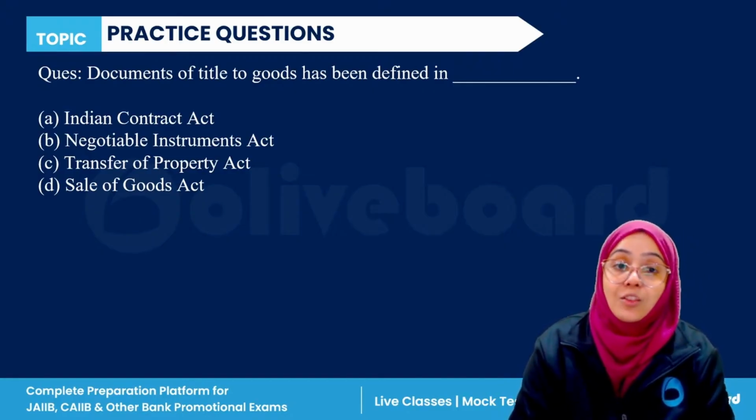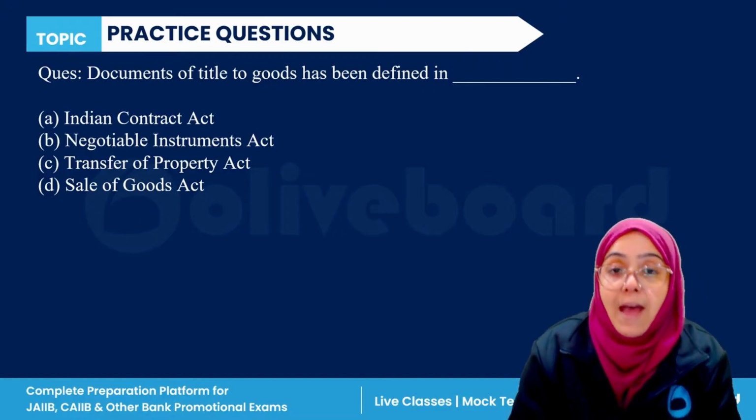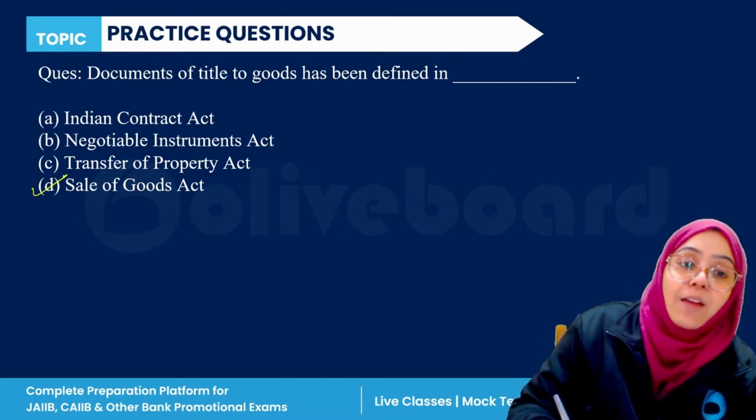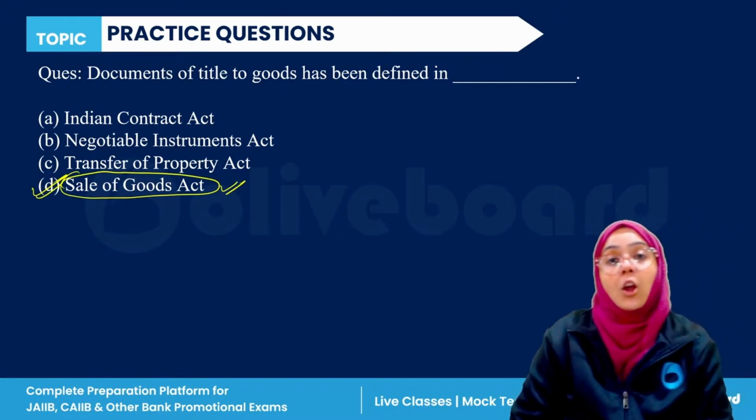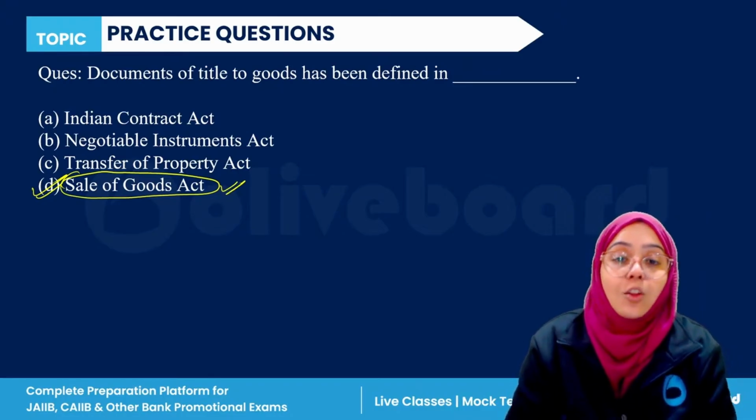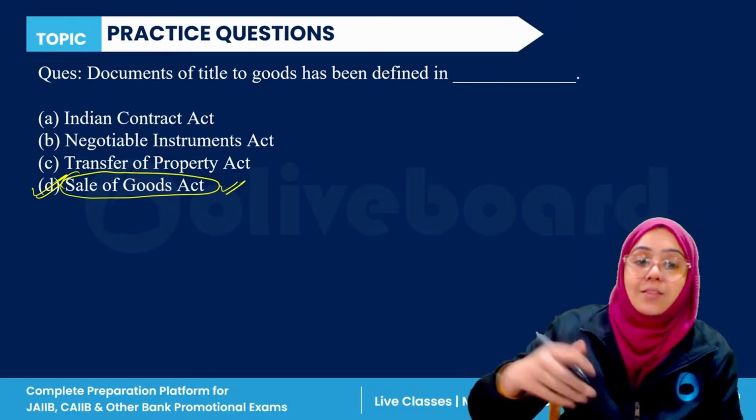So the correct answer is, documents of title to goods have been defined under which act? It is defined under the Sale of Goods Act. So the correct answer is C.